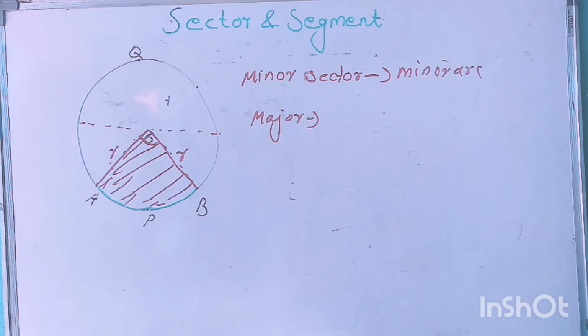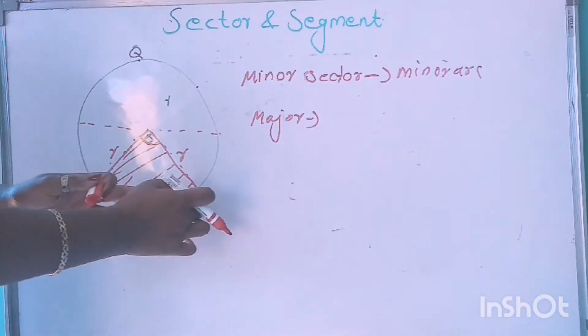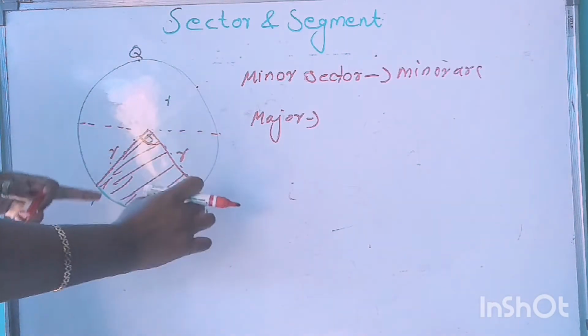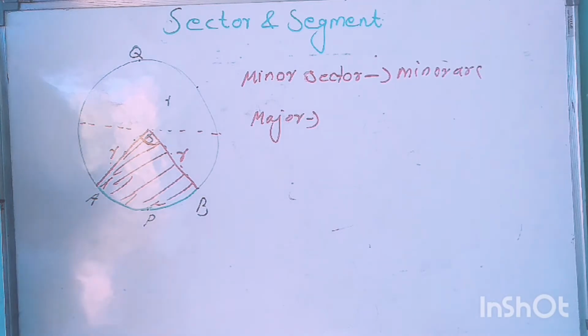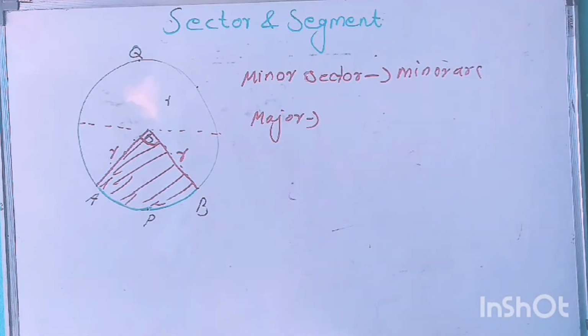An angle which the bounding arc of a sector subtends at the center of a circle is called the angle of the sector.